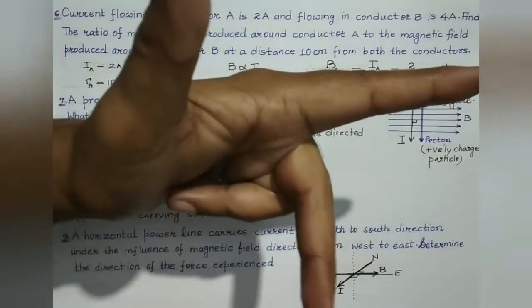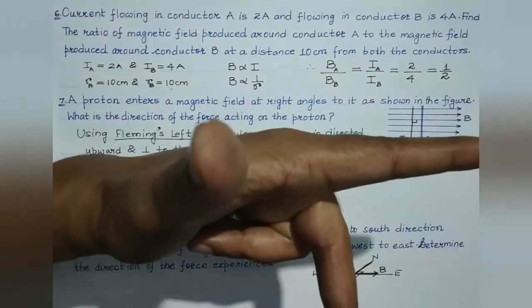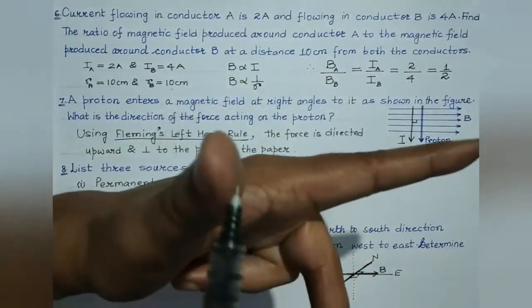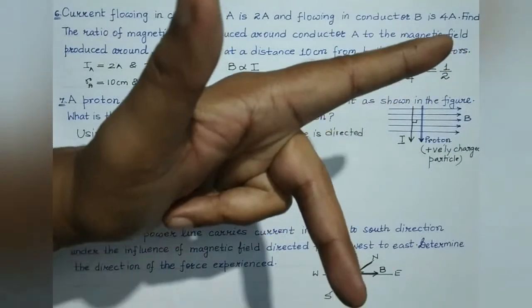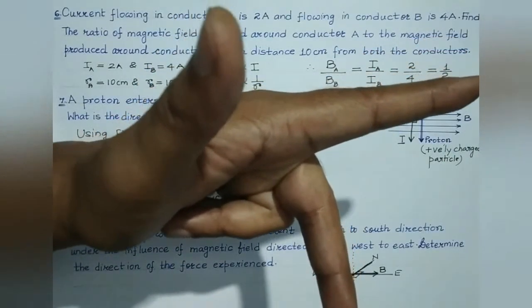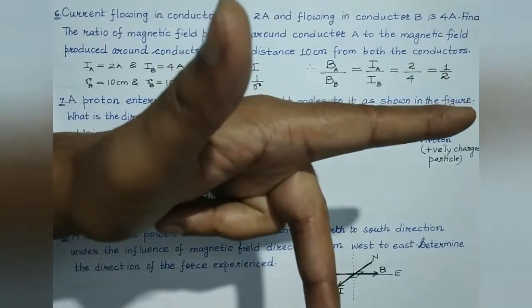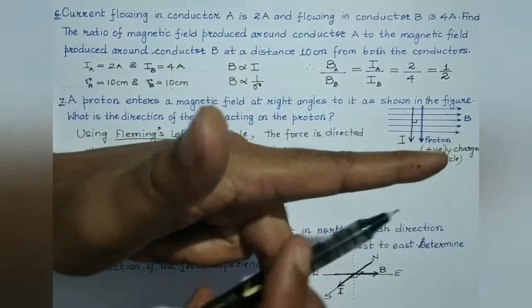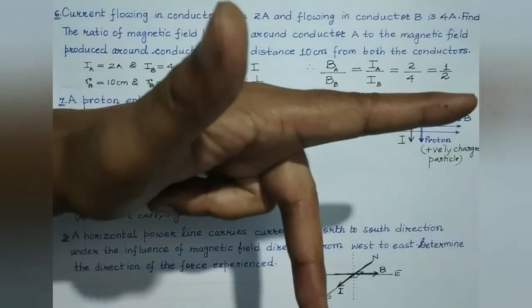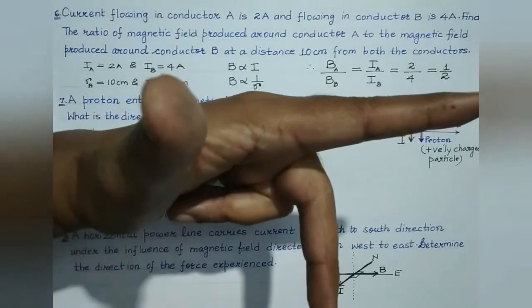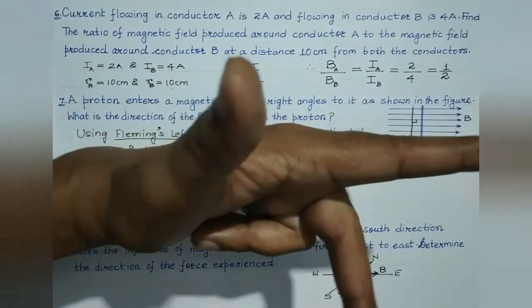So let's try to use this rule. This is my left hand, and we need to stretch the thumb, the forefinger and the central finger of our left hand such that they are all mutually perpendicular to each other. In that case, if the forefinger represents the direction of the magnetic field and the middle finger represents the direction of the current, then the thumb represents the direction of the magnetic force.